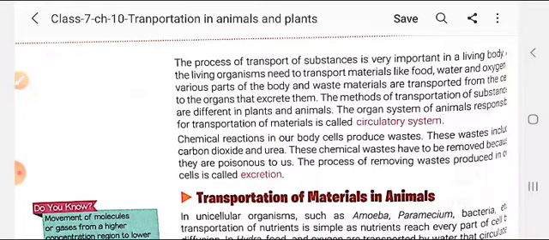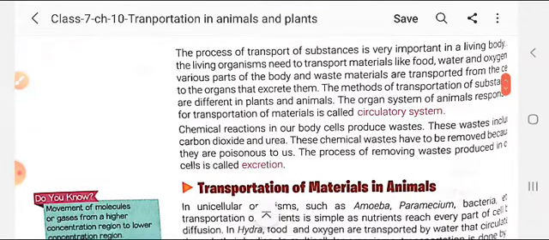The living organisms need to transport materials, like food, water, and oxygen, to the various parts of the body, and waste materials are transported from the different organs and removed from the body, that is, excreted. The method of transportation of substances is different in plants and animals.